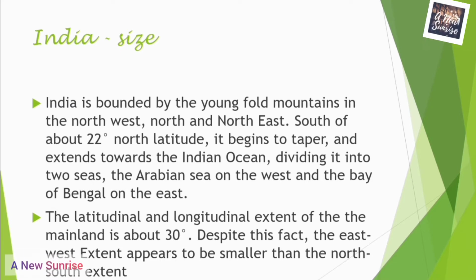The latitudinal and the longitudinal extent of the mainland is about 30 degrees. Despite this fact, the east-west extent appears to be smaller than the north-south extent.